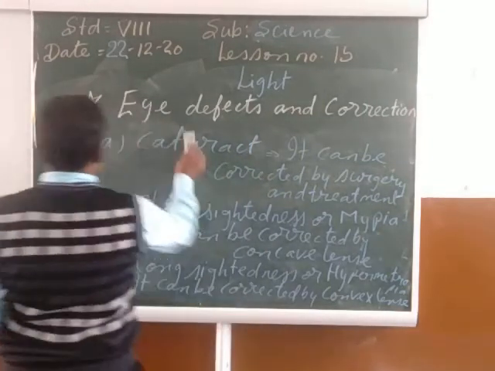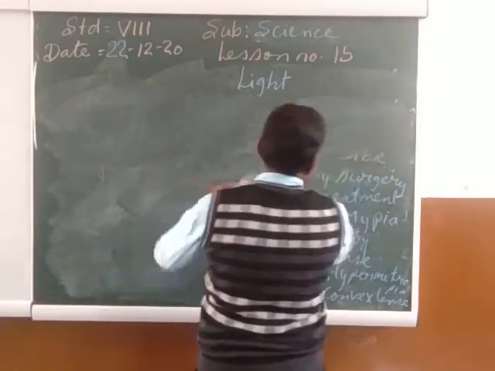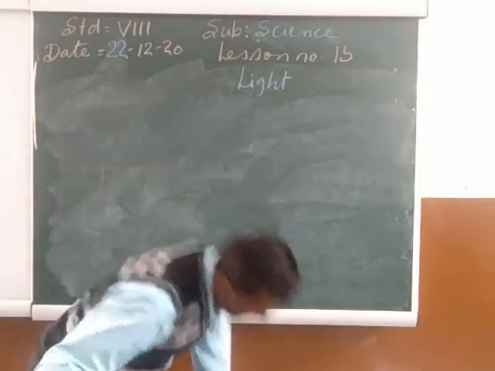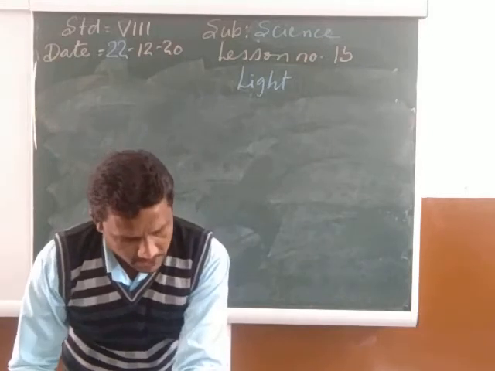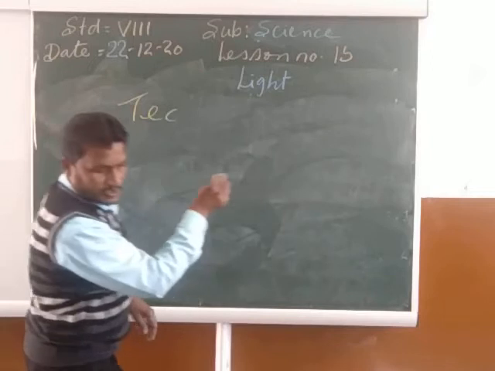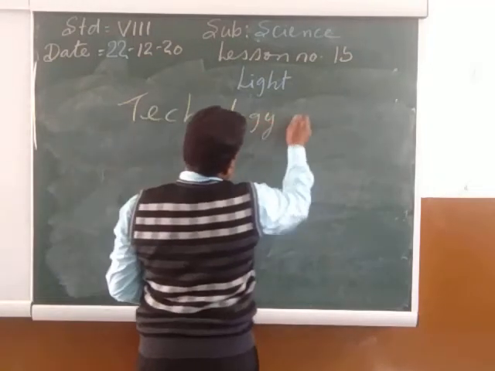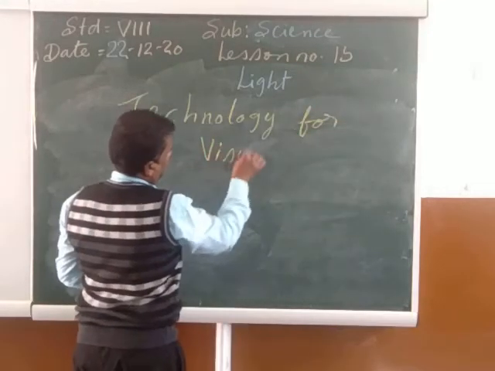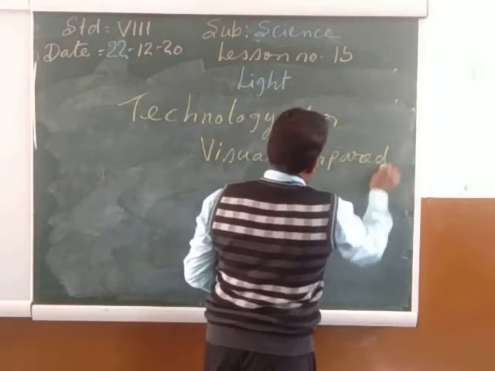Now my child, we will come to the topic that is going to say something about the technology for coping with visually impaired. Technology for visually impaired people.